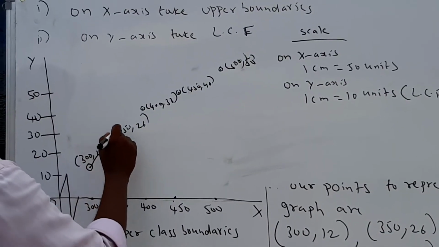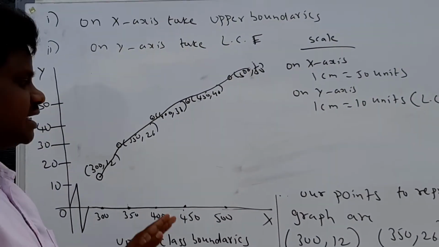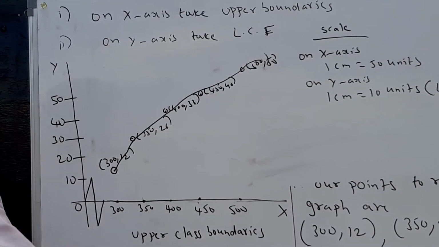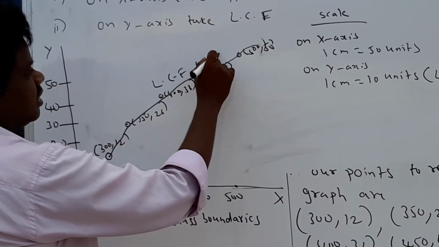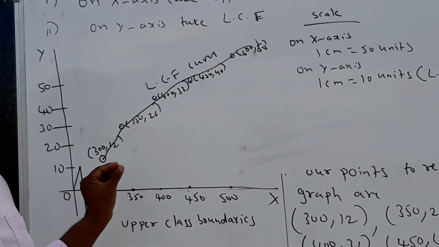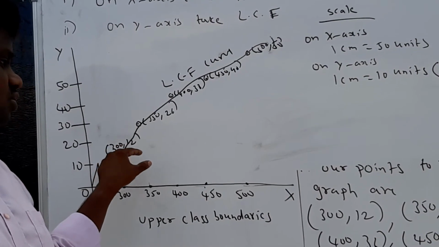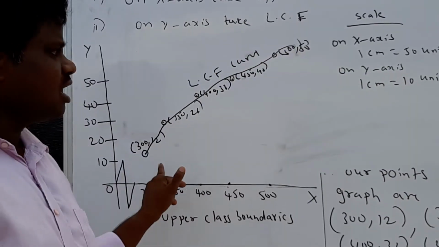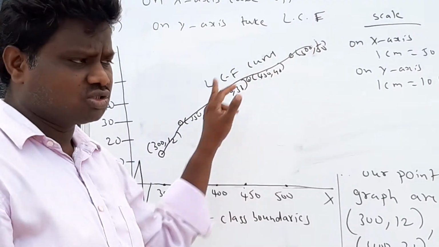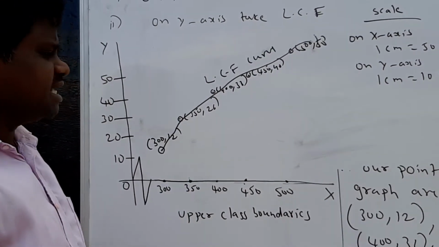If you draw this one, you will get the S-shaped curve. This is called LCF curve or ogive curve. So just by understanding or writing these values, if you keep directly, no need to write also. Just you have to keep going and mark this one and write what is that point. 300, 12, 350, 26 like that. And draw a freehand curve. Don't use a scale. Just join the points together. Then you will get the S-shaped curve.